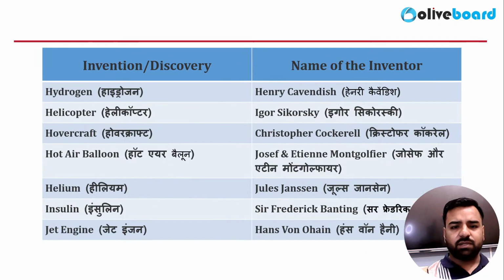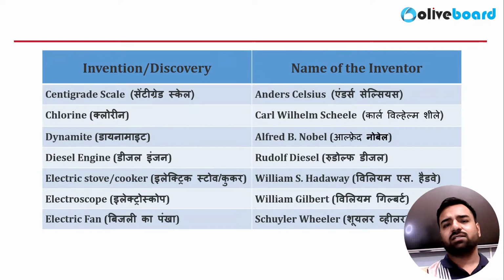I'm just sharing this PDF, and in the next class we'll be starting with chemistry. I'll request you all to join sharp at 1 p.m. in the next class, and the topic will be atomic structure. For understanding atomic structure, I have some animations as well. In chemistry, I'll be using some animations. But if you have any doubts or queries, you can just let me know. Yeah, Alfred Nobel was the one who discovered dynamite.